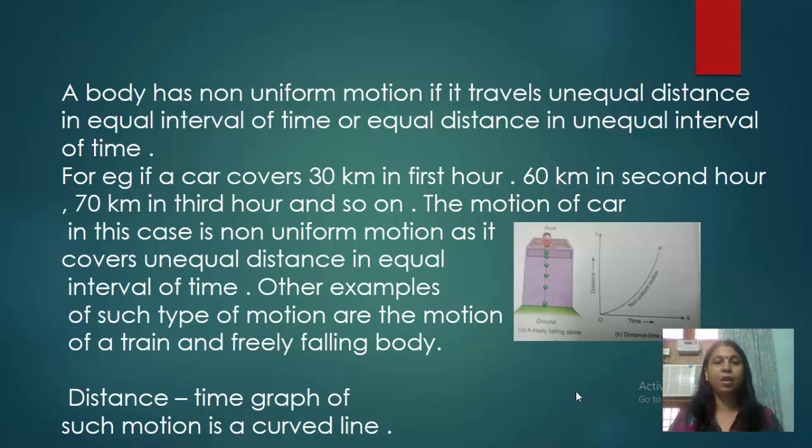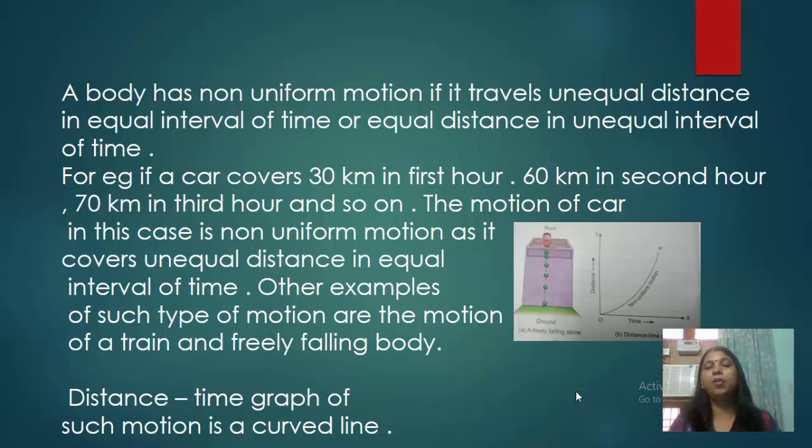And if we say the other way, suppose a car covers 30 km in 1 hour, then again 30 km in half an hour, then again 30 km in 2 hours. So you can see the distance covered is the same, but the time intervals are different. So this is also a case of non-uniform motion. Other examples of such type of motion are the motion of a train and a freely falling body.